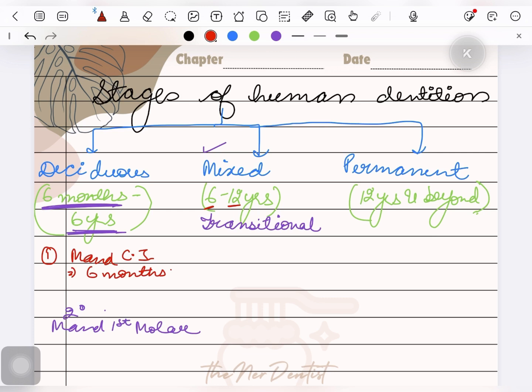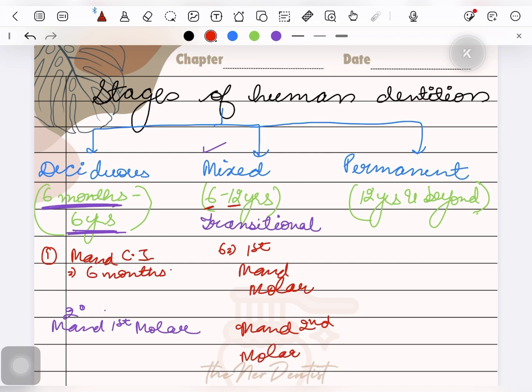When it has erupted, then it ends, and after that the dentition period is known as the permanent dentition period. It starts with the eruption of the first mandibular molar when the deciduous dentition ends, and it finishes when the second molar erupts.